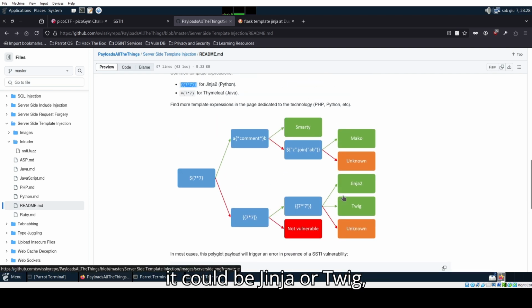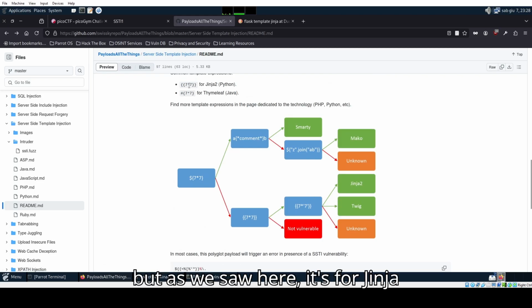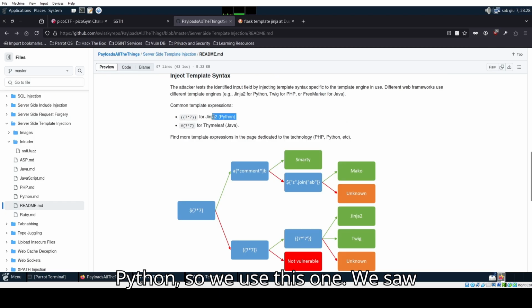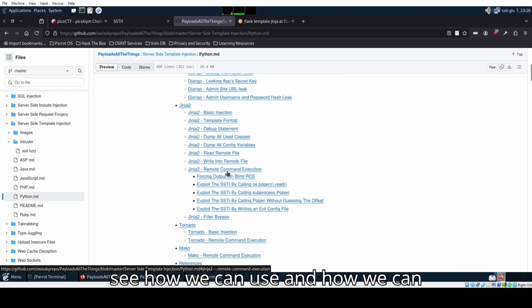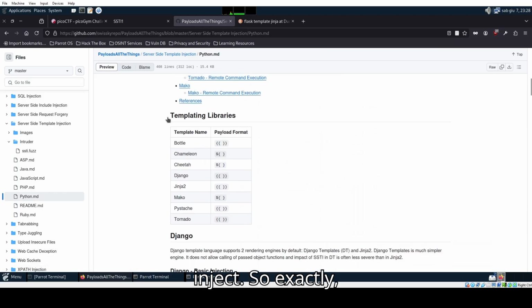So we know that it could be Jinja or Twig, but as we saw here, it's Jinja, Python. We saw that we can inject some code. So let's go to PayloadsAllTheThings, the Python MD, to see how we can inject.